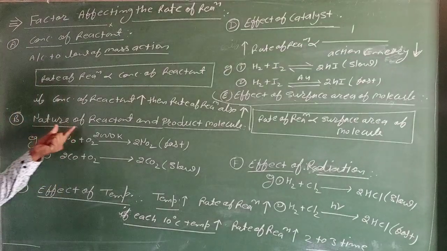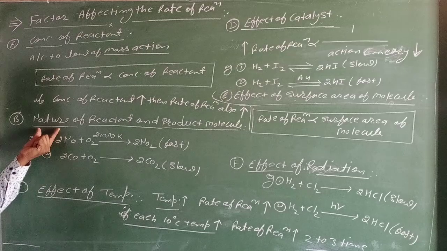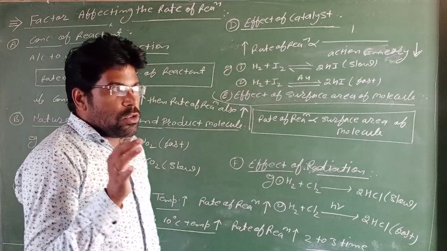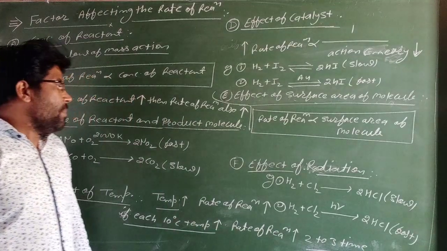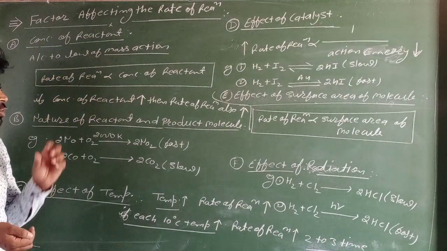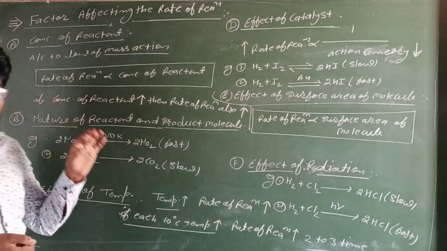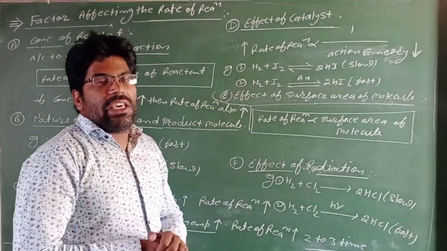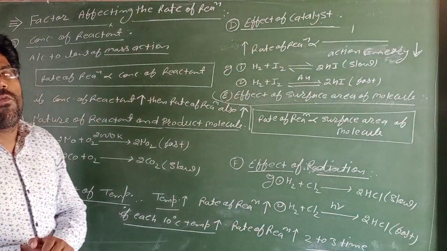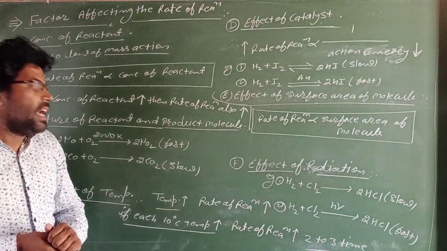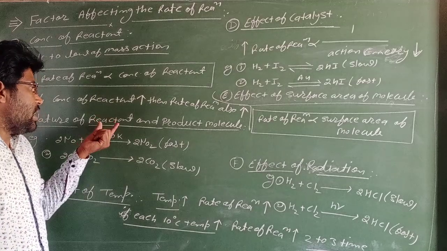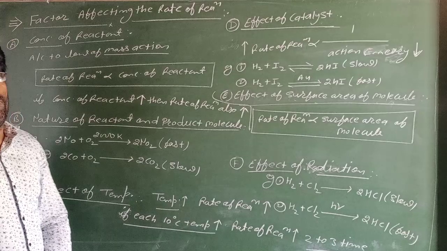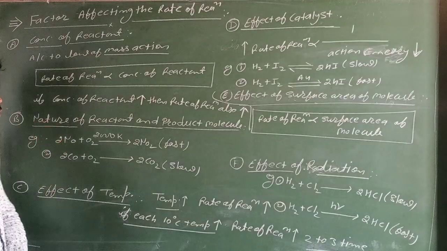Next point, nature of reactant and product molecules. Nature of reactant and product molecules also affects the rate of a chemical reaction, because during the reaction some chemical bonds are cleaved and some chemical bonds are formed in the reactant and product molecules. So nature of reactant and product also affects the rate of reaction. It is explained by two examples.